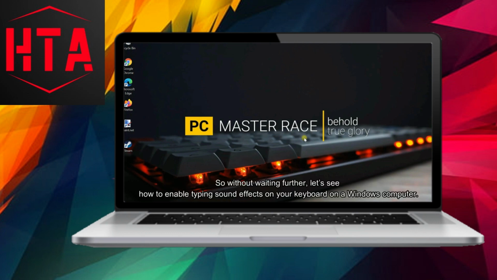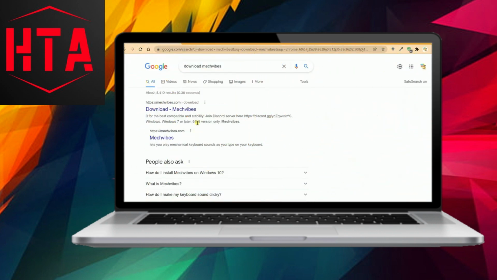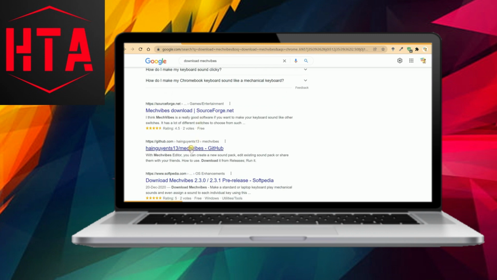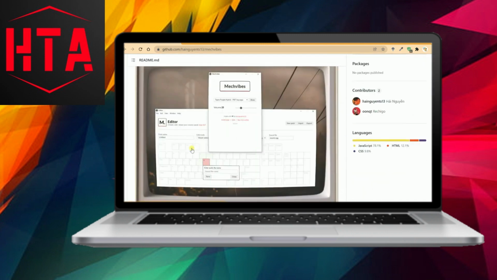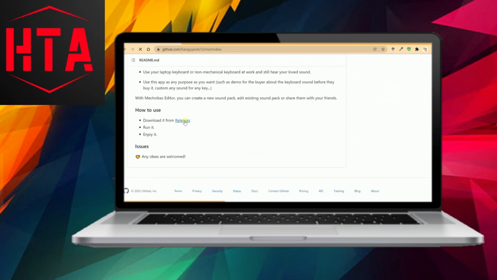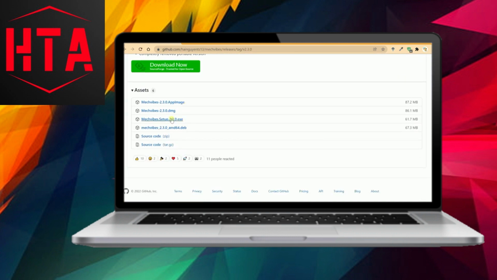While replicating this clicky effect on a regular keyboard may seem unattainable, there exists software that facilitates the incorporation of typing sounds on any keyboard. To achieve this, one can employ a software called MacWipes, specifically designed to enable keyboard sounds on a Windows computer. To initiate the process, download MacWipes from its GitHub page and execute the software.